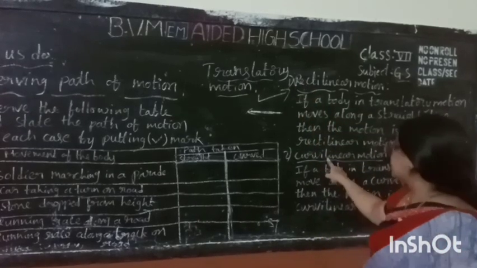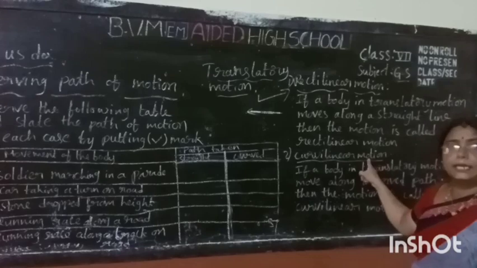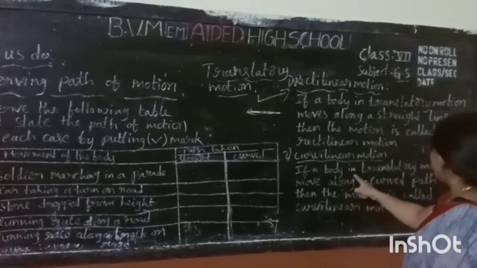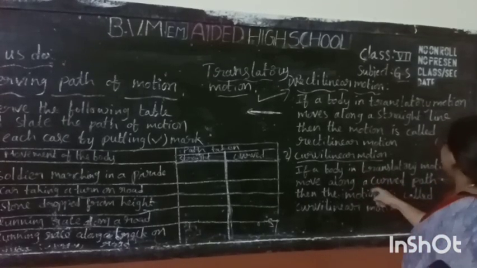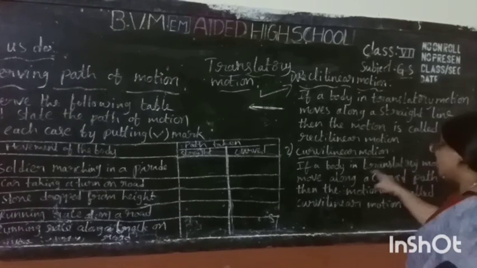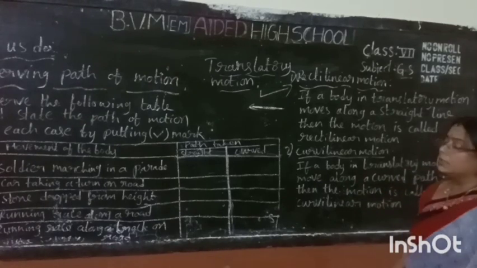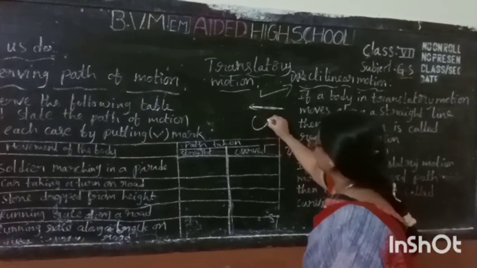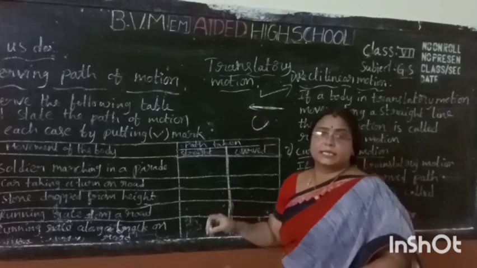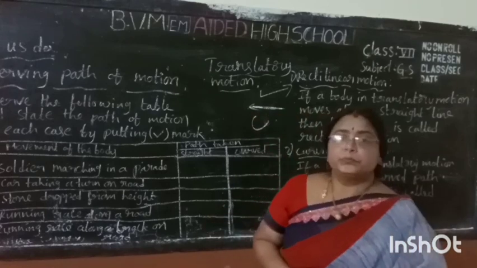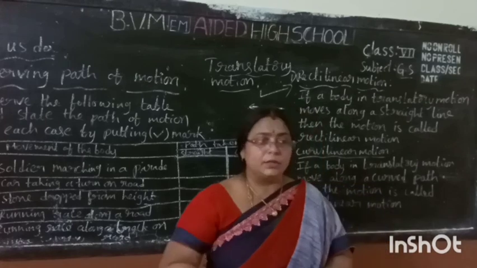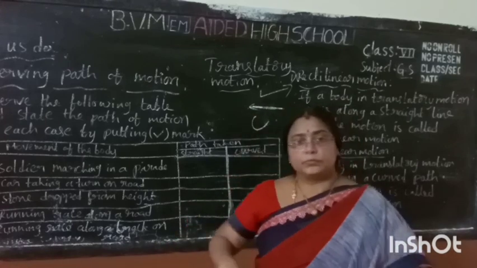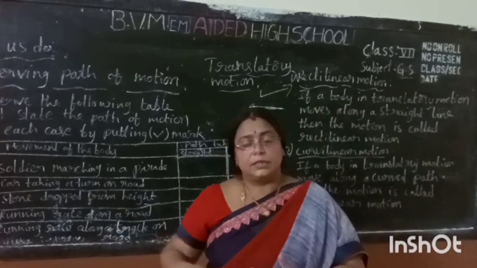And the second one is curvilinear motion. If a body in translatory motion moves along a curved path. Here, you are riding a bicycle. When you are riding a bicycle, you have to go to another street.